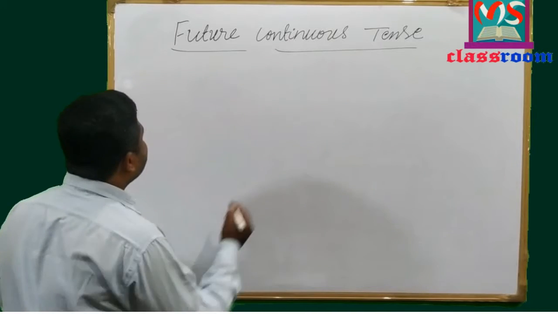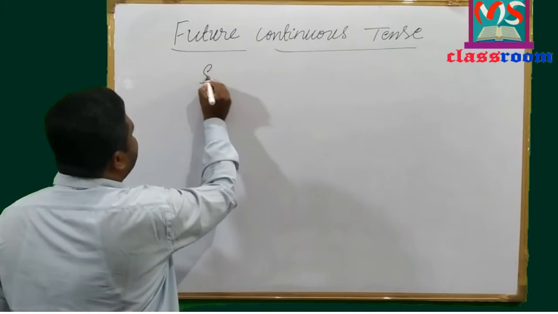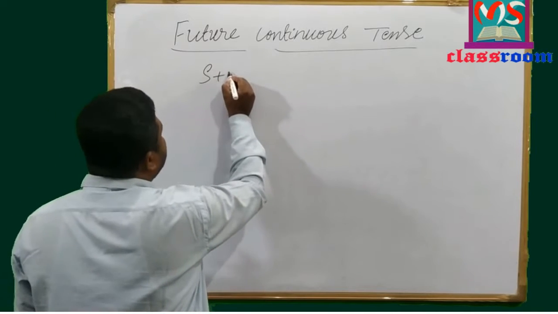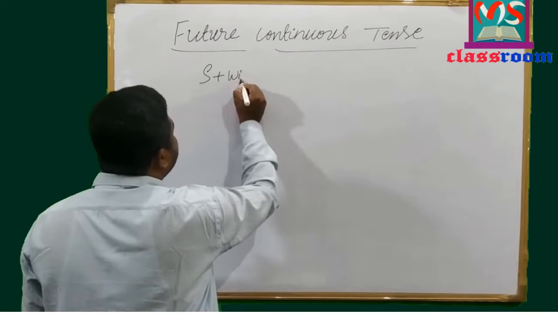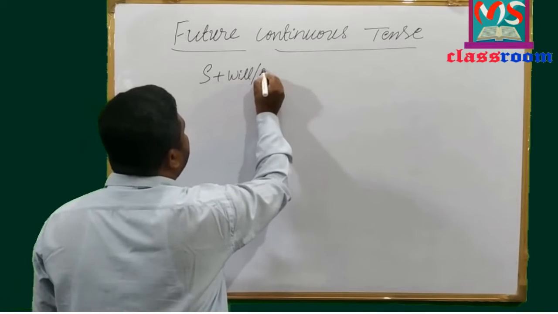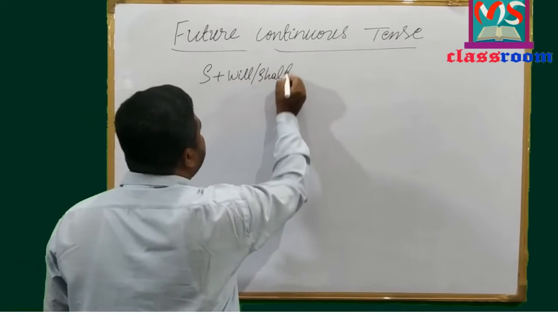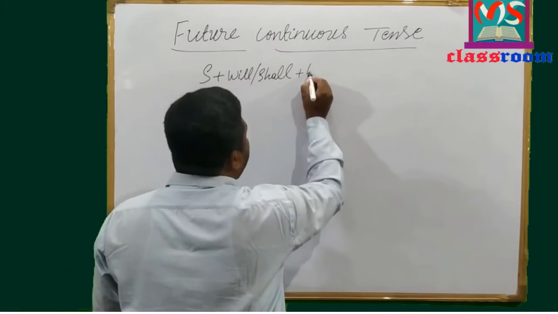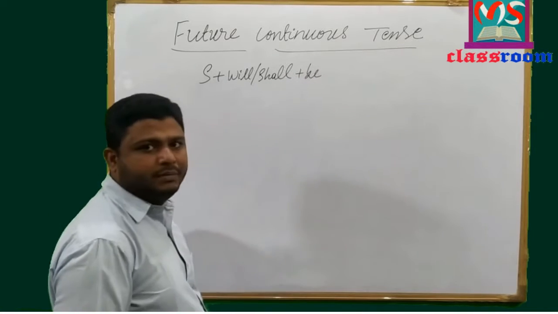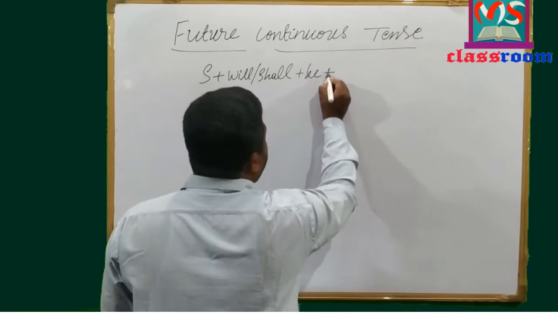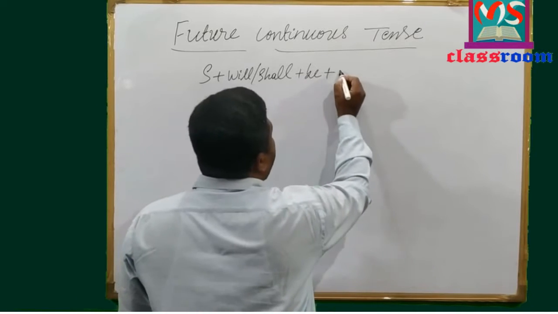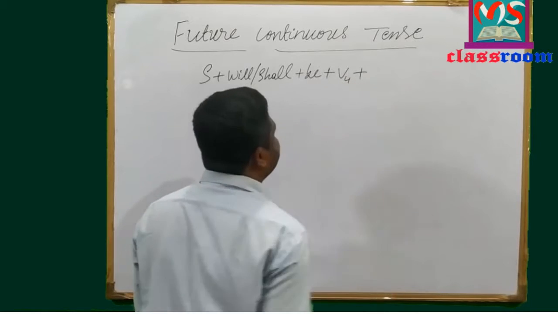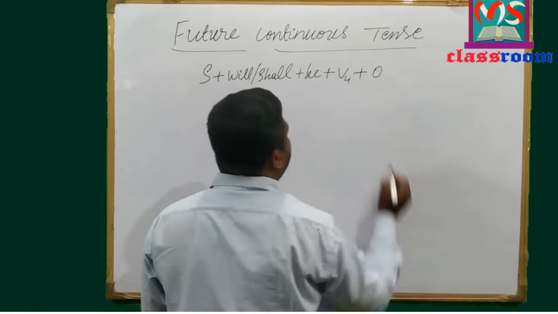Look at the formula. First, we have subject, and then modal auxiliary, that is will or shall, and then base form of be verb, and then main verb in V4 position, and then object.